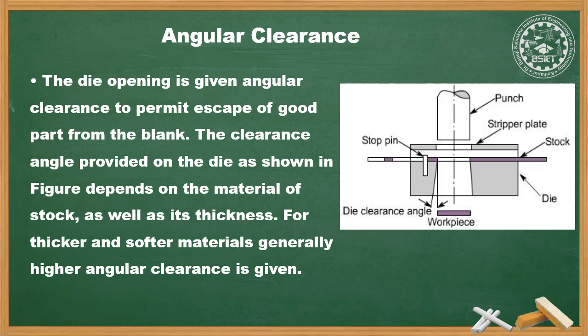It is provided to enable the blank to clear the die easily and fall freely out of the die block. If angular clearance is not provided, the punched blank will remain stuck in the block. So angular clearance is provided for easy removal of the workpiece. Generally, it is 1/4 degree to 1/2 degree per side, but mostly up to 2 degrees is provided.